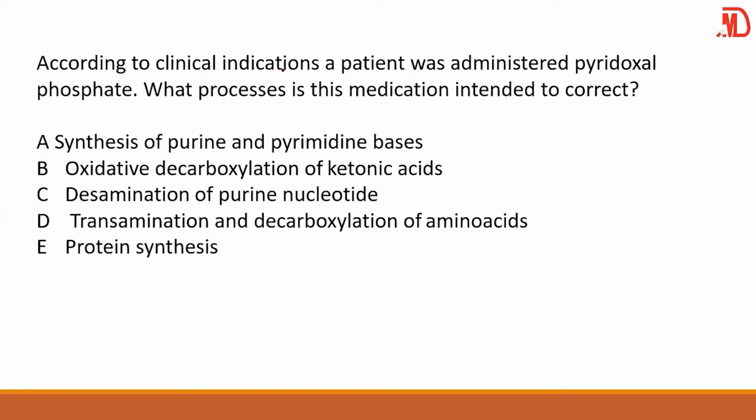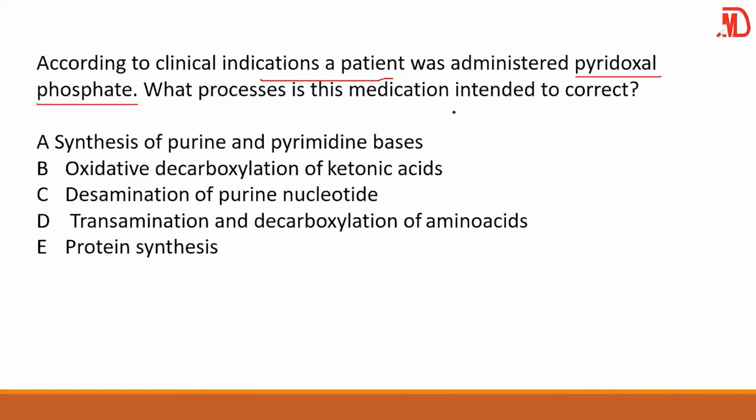According to the clinical indication, a patient was administered pyridoxal phosphate. And pyridoxal phosphate simply means vitamin B6. What processes is this medication intended to correct?